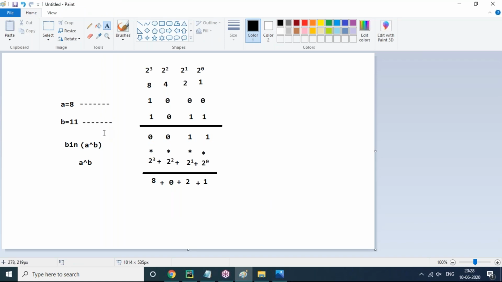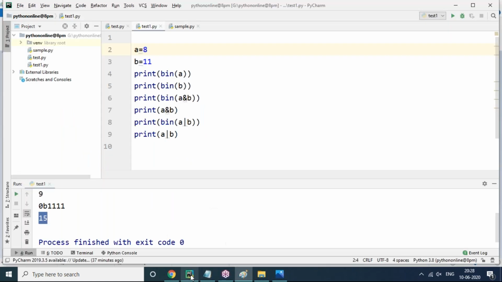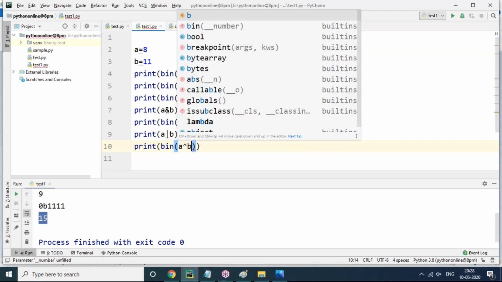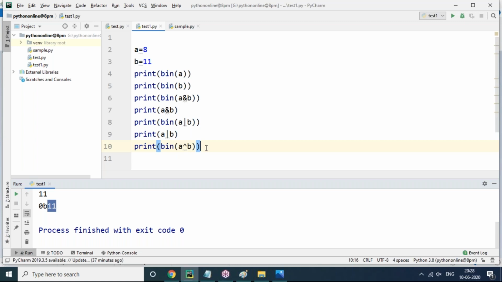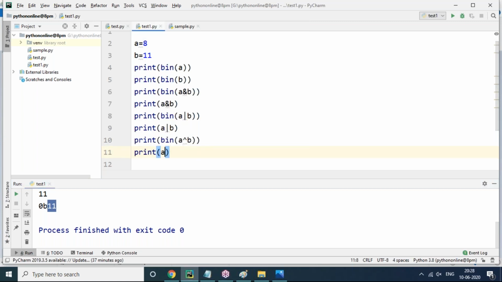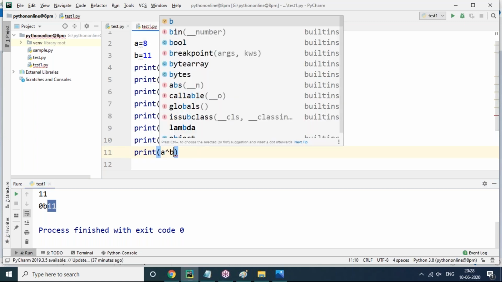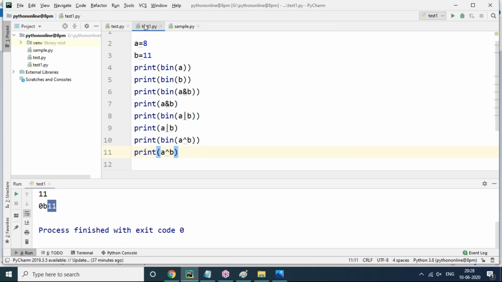Observe here, binary of A cap B means 8 cap 11. How much is it? 0011. But in the result you can see print binary of A cap B, the result is clearly 1 1. The left-hand side zeros are there, so they won't appear here. So only 1 1 is coming, 0b11. It's perfect. Now if you want to calculate only A cap B, then what is the A cap B value?